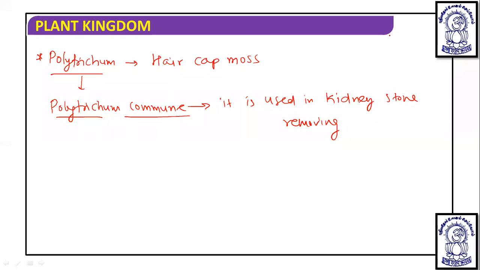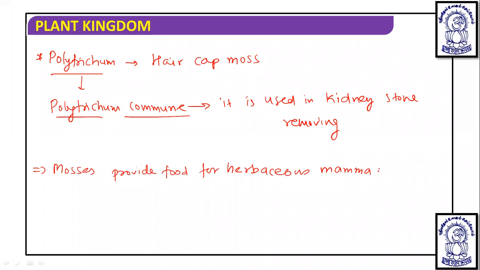Now, apart from this example, it is known that mosses, actually bryophytes in general, are of little economic importance, but mosses provide food for herbaceous mammals, birds, and other animals.